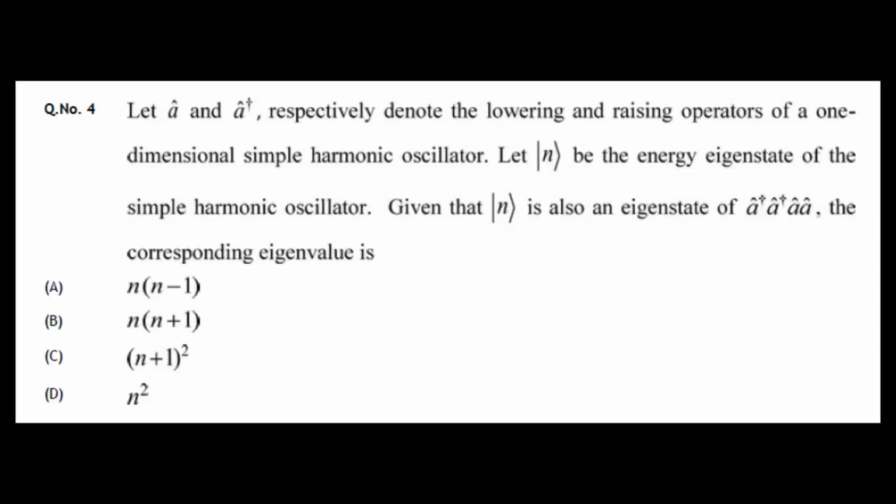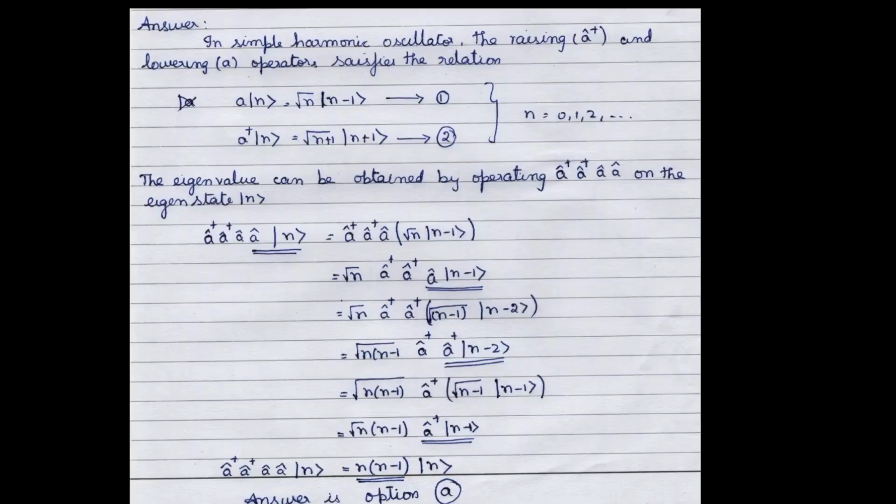Given that |n> is also an eigenstate of a dagger a a, the corresponding eigenvalue is: option A, n into n minus 1; option B, n into n plus 1; option C, n into n plus 1 whole square; and option D, n square. So in this question they have given the raising operator a dagger and the lowering operator a for a simple harmonic oscillator.